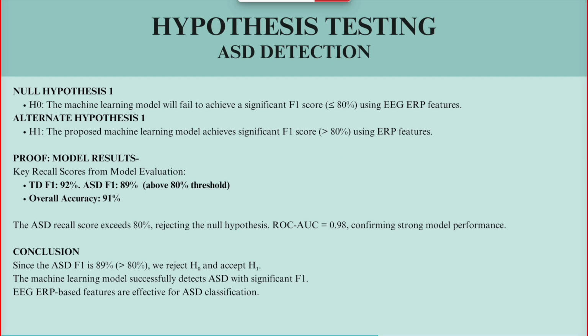We also validated our results statistically using hypothesis testing. Our null hypothesis stated that the model would fail to achieve an F1 score above 80%, and the alternate hypothesis stated that the model would succeed. So as we got an F1 score of 92% and 89% respectively, we confidently reject the null hypothesis and accept the alternate. The high AUC value further confirms the model's strength in detecting ASD using ERP and EEG features.